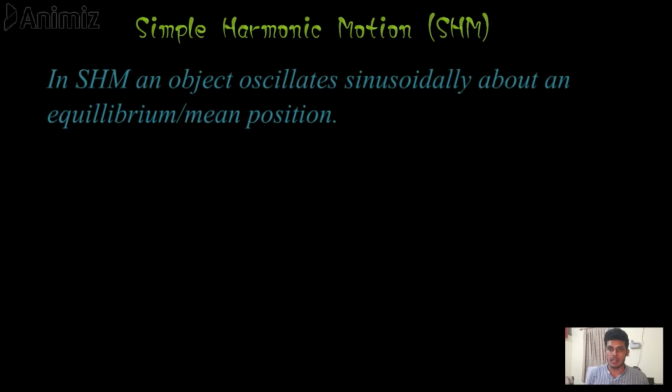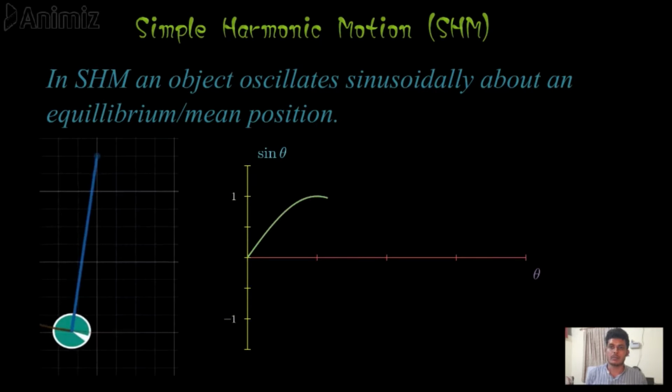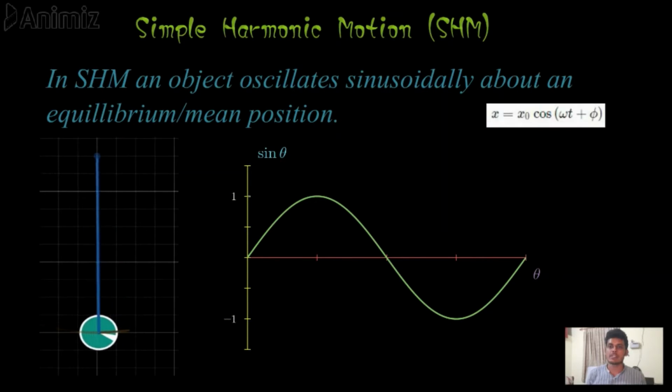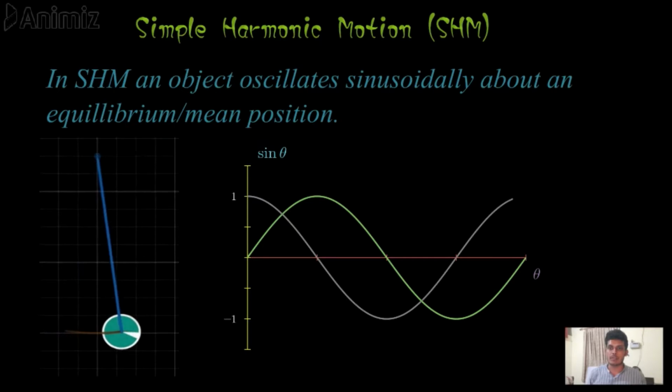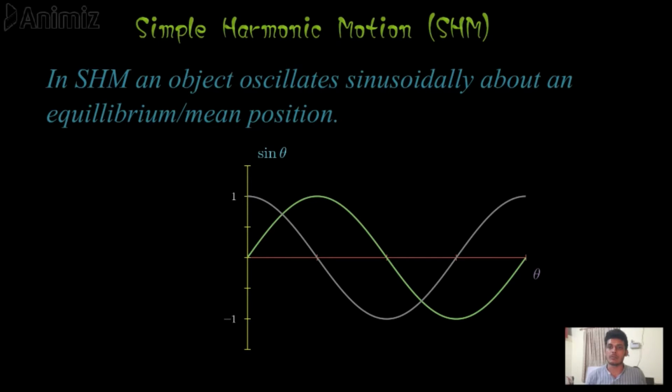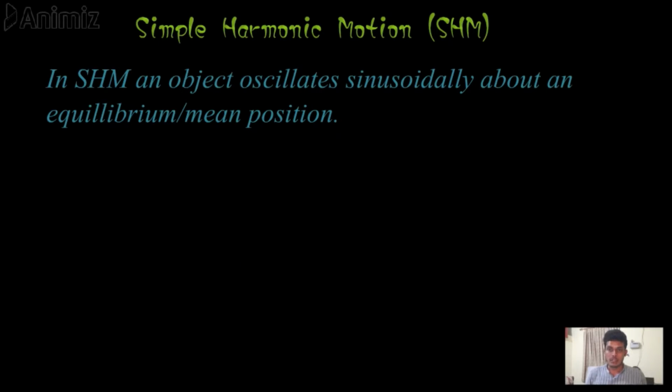Now we will learn about simple harmonic motion. A simple harmonic motion is an oscillatory motion in which an object oscillates in a sinusoidal form about its mean position or equilibrium position. Since SHM, simple harmonic motion, is an oscillatory motion, necessarily it's also a periodic motion. But being only oscillatory and periodic is not sufficient for a motion to be called a simple harmonic motion.